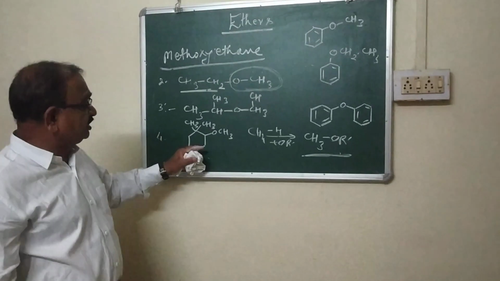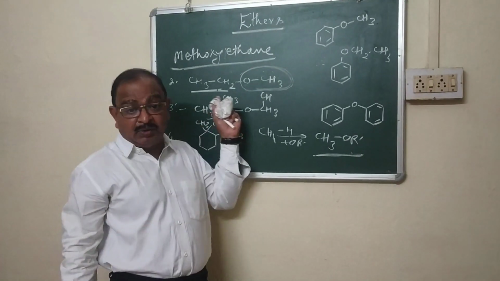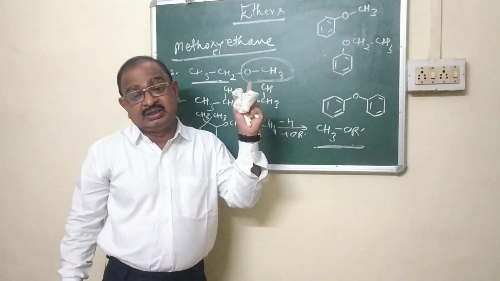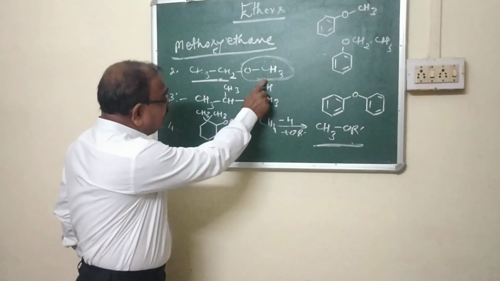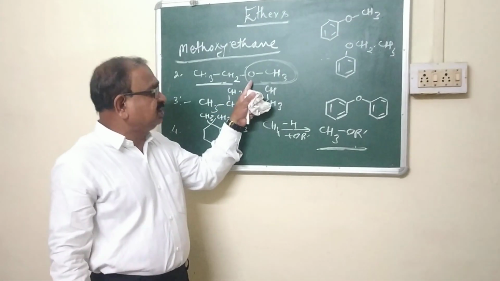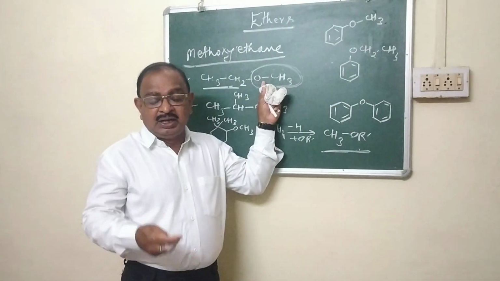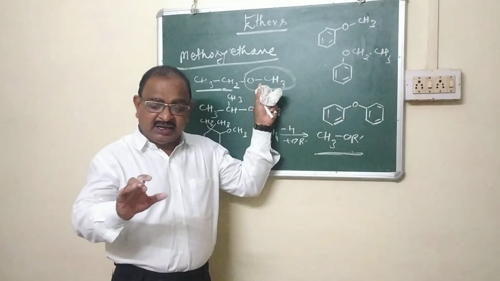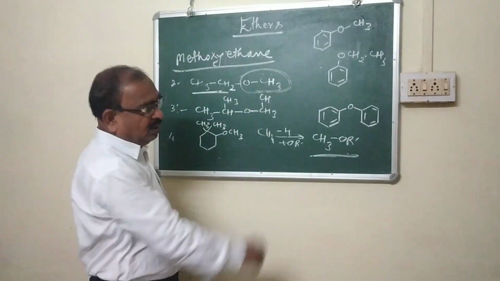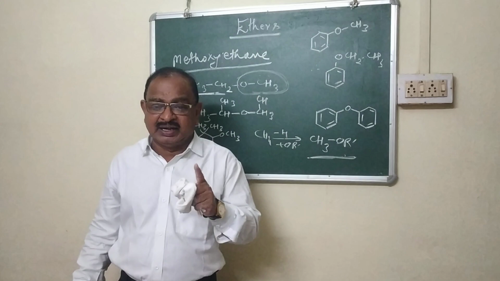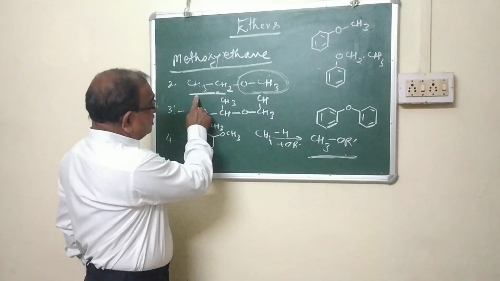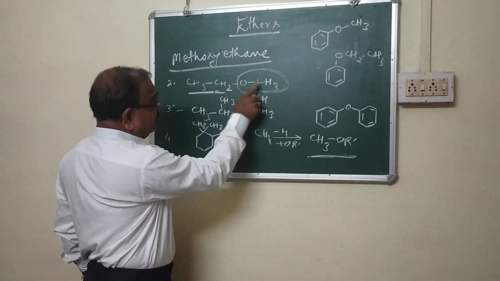Methoxyethane. It is noted that the rule governed from this example is that the smaller alkyl group goes with the oxygen to form alkoxy, which is used as a prefix, and the larger alkyl group always constitutes the parent.